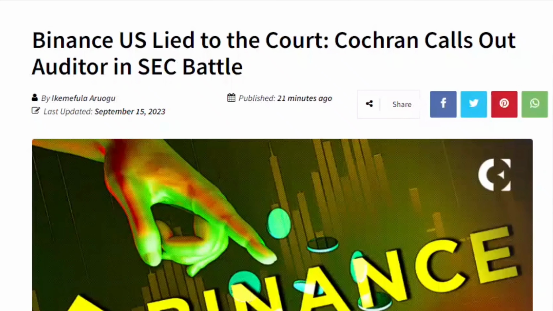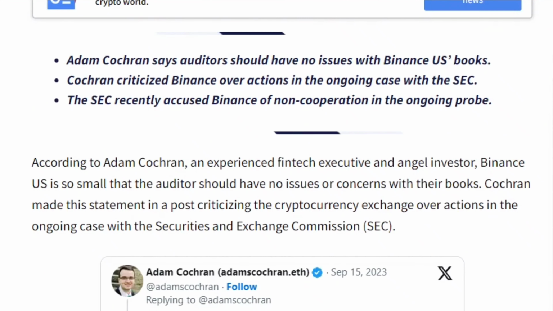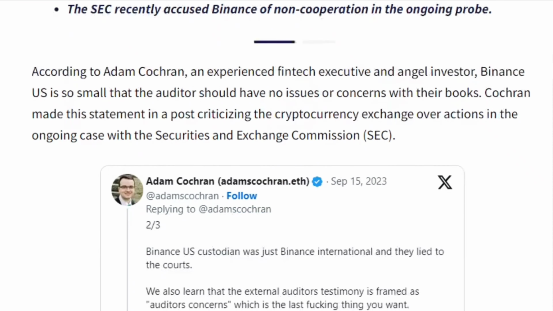Binance US lied to the court. Cochran calls out auditor in SEC battle. Adam Cochran says auditors should have no issues with Binance US books. Cochran criticized Binance over actions in the ongoing case with the SEC. The SEC recently accused Binance of non-cooperation in the ongoing probe. According to Adam Cochran, an experienced fintech executive and angel investor, Binance US is so small that the auditor should have no issues or concerns with their books.